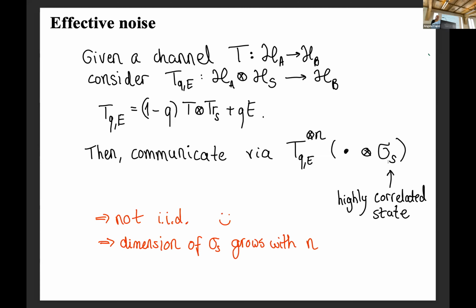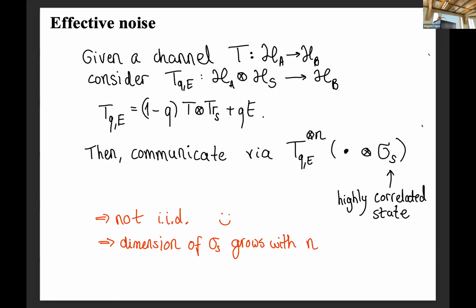for us, first of all, this is where non-IID things come from, but also for us, the state that models all of the happenings in the encoding circuit has a dimension that grows with the number of channel copies. So you cannot have the same assumption, and some other thought has to go into that. So it's not exactly the same scenario.